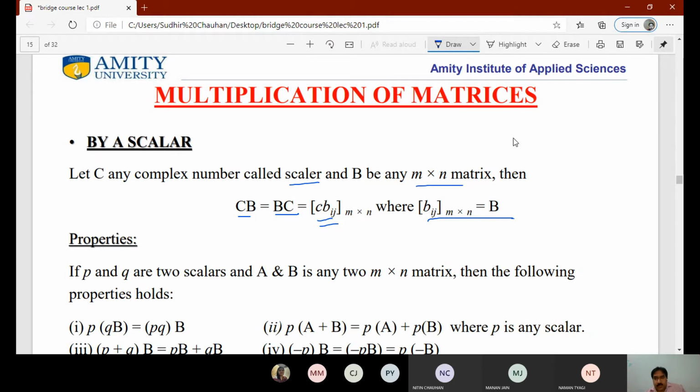For example, suppose A is any value, and we take matrix B as 1, 2, 3, 4. If we multiply A into B, then what we'll get is that we have to multiply this scalar A to all the elements. So it will be A, 2A, 3A and 4A. So that means this scalar will be multiplied to each and every element.